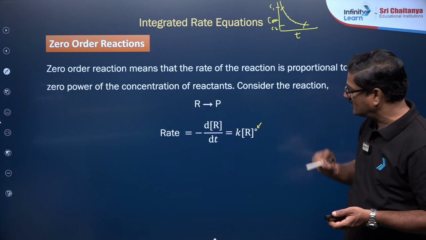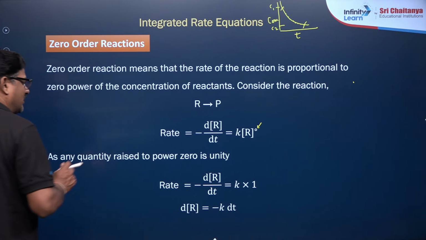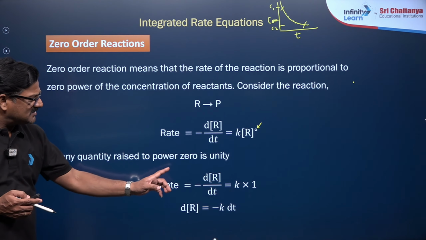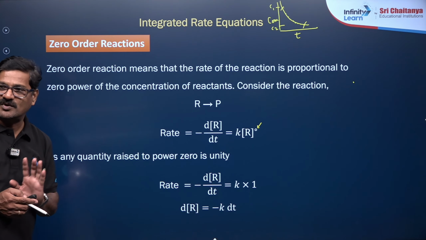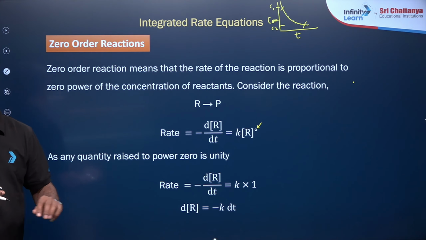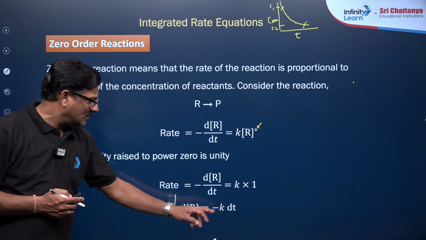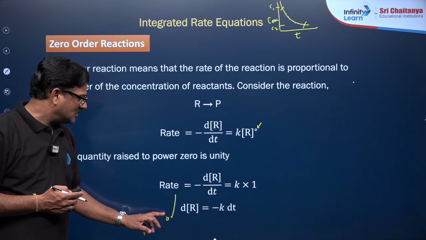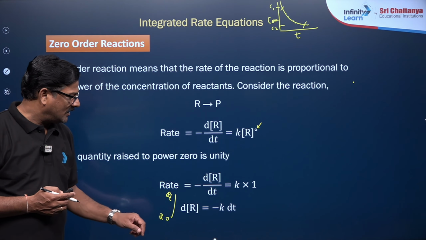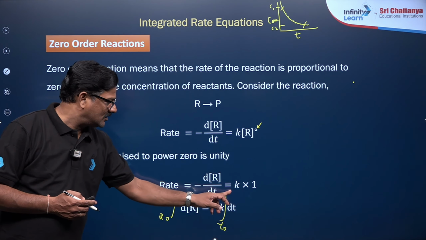This is a zero order reaction. And any quantity raised to the power 0 is unity. Therefore, rate is equal to minus dR by dt is equal to k into 1. So dR is equal to minus k dt. So we will integrate this from concentration R naught to concentration R, and time 0 to time t.